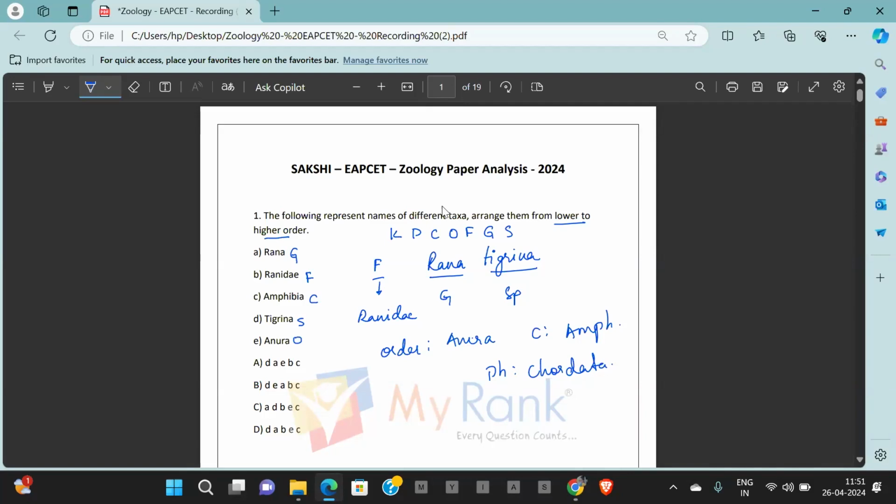Now put it in a sequence: class, so it is C followed by E followed by B followed by A followed by D.